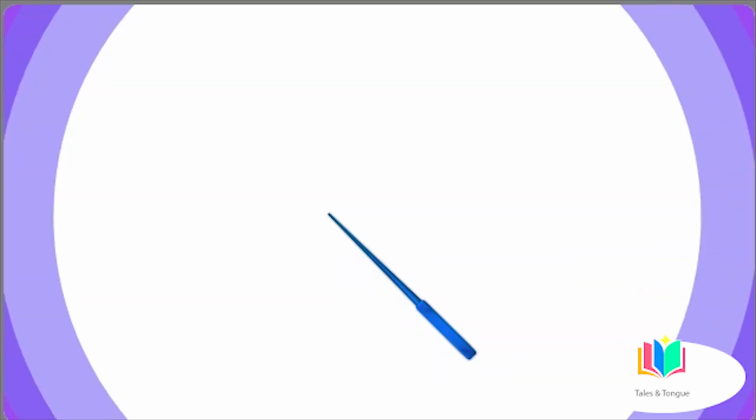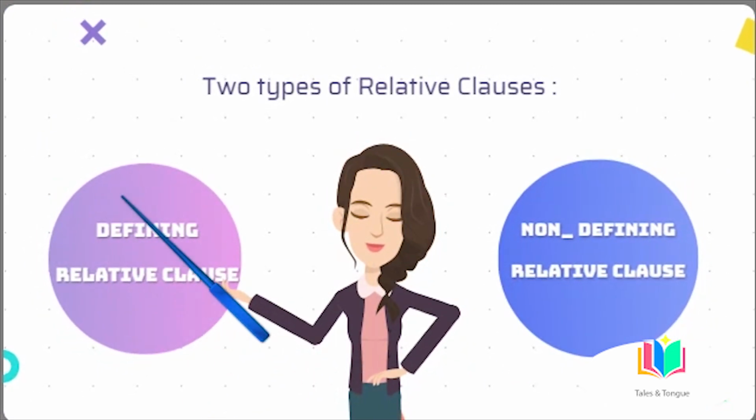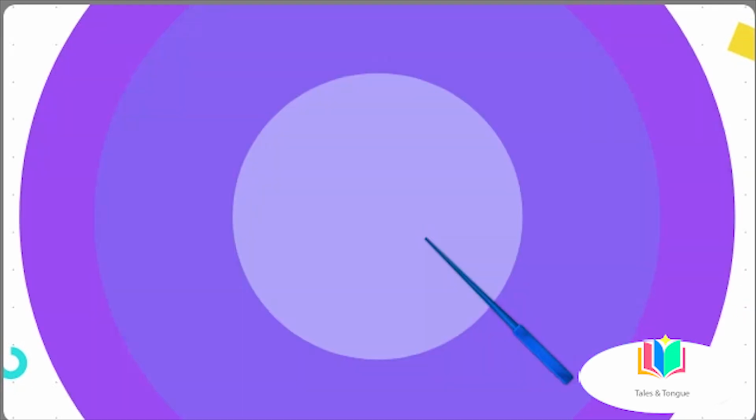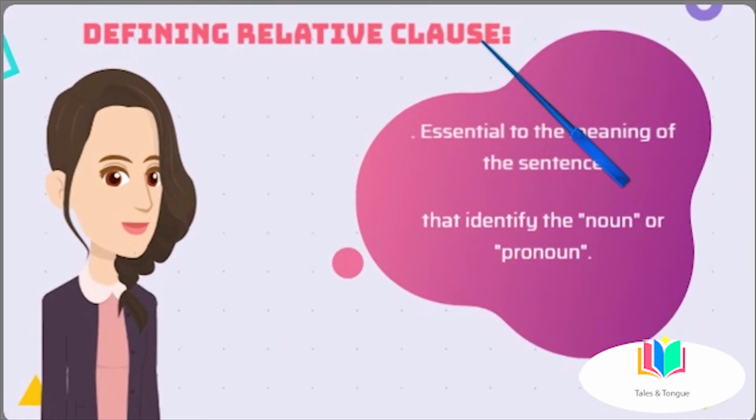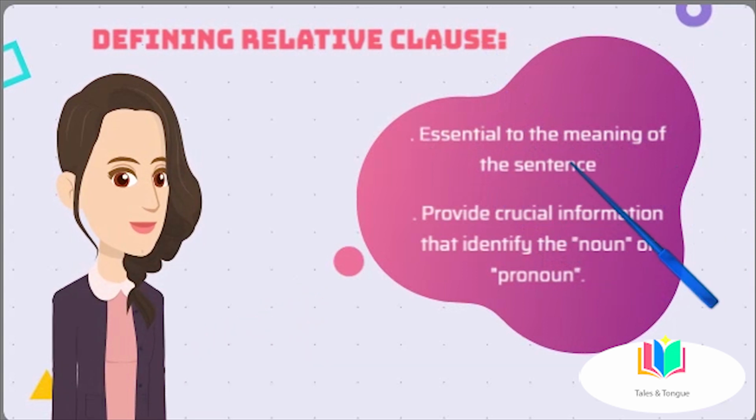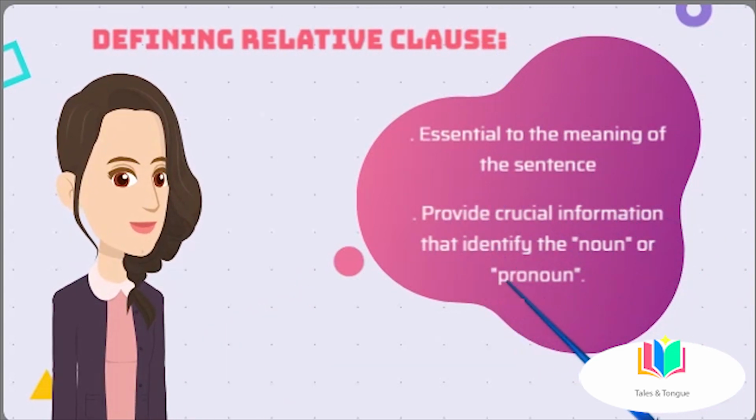Now let's take a closer look at the two types of relative clauses. 1. Defining relative clauses, and 2. Non-defining relative clauses. Defining relative clauses. These clauses are essential to the meaning of the sentence. They provide crucial information that identifies the noun or pronoun in the sentence.